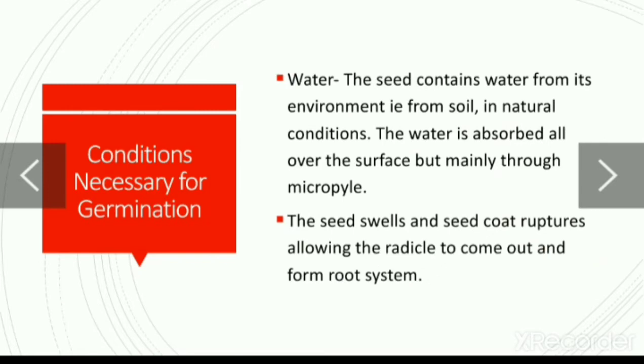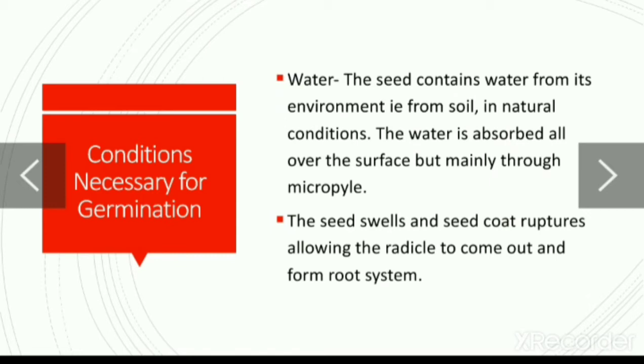So now, conditions necessary for germination. The first one is water. Students, you all know the seed obtains water from its environment, that is from the soil, and in natural conditions also. The water is absorbed all over the surface, but mainly through the micropyle. When I taught you about the bean seed, I told you that there is a small opening in the seed, that is the micropyle, and from the micropyle the seed absorbs water.